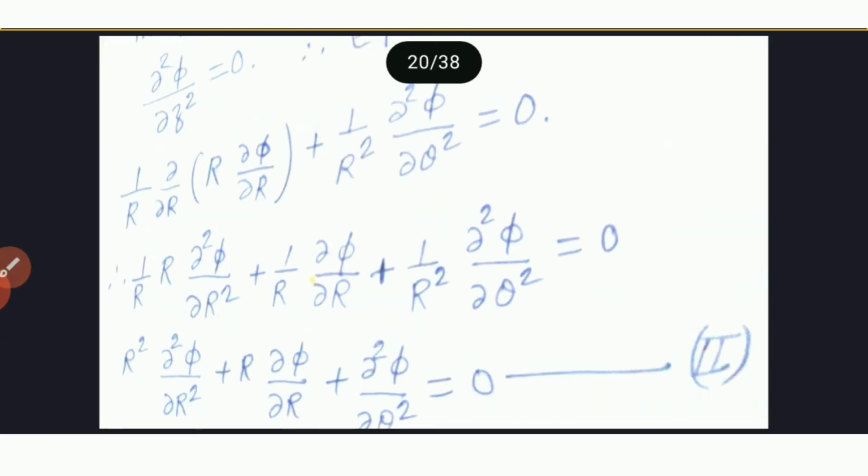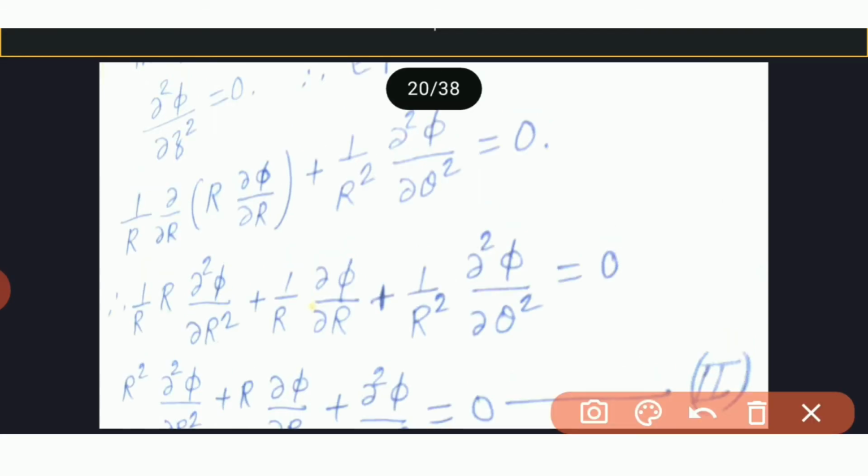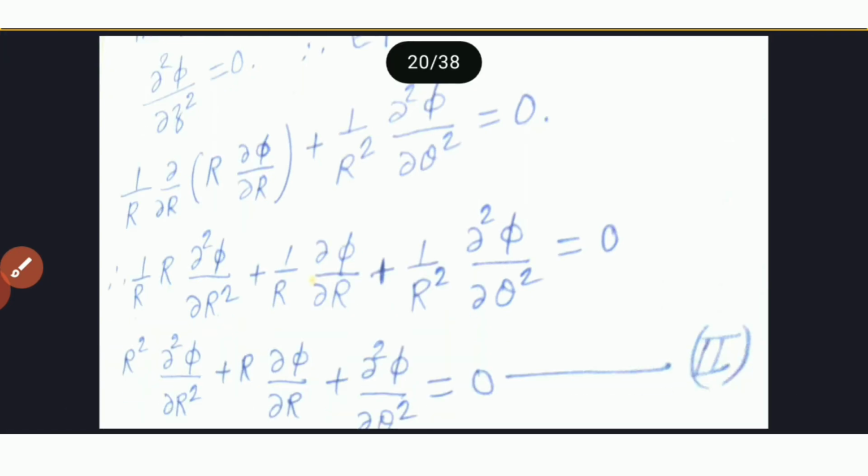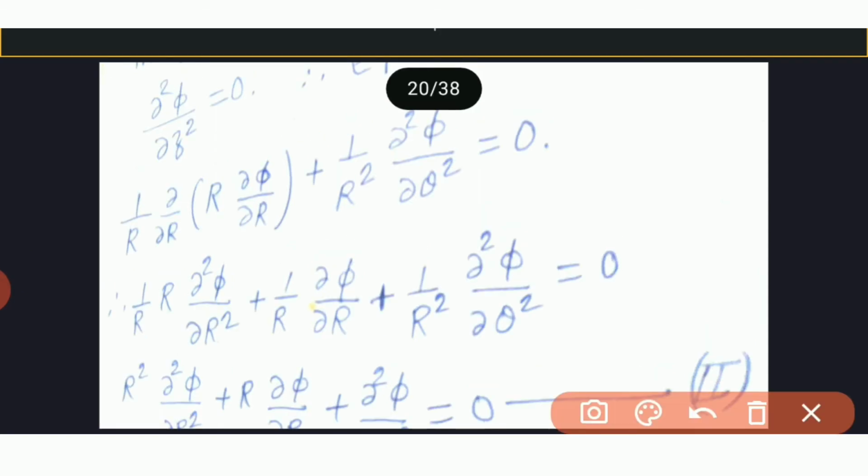So what we get? If we multiply both these sides by r, we get r² ∂²φ/∂r² + r ∂φ/∂r + ∂²φ/∂θ² is equal to 0. Then we get this.